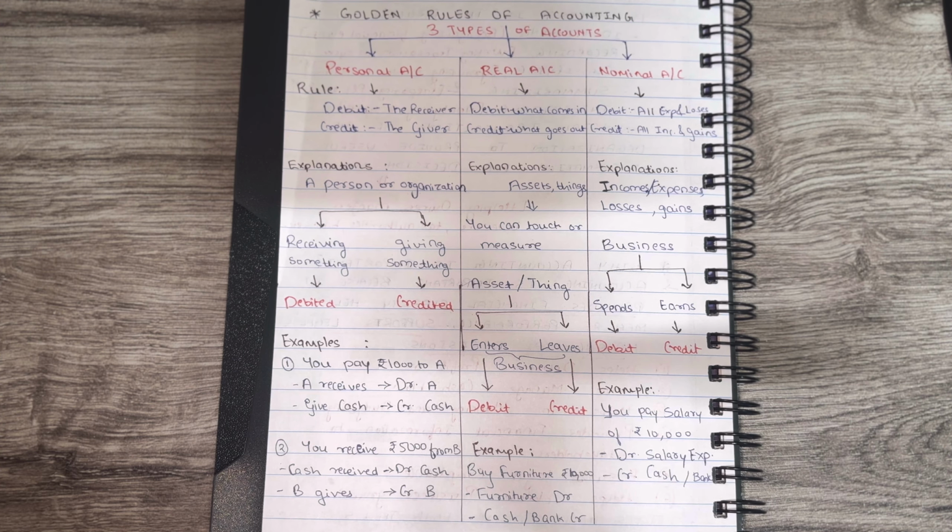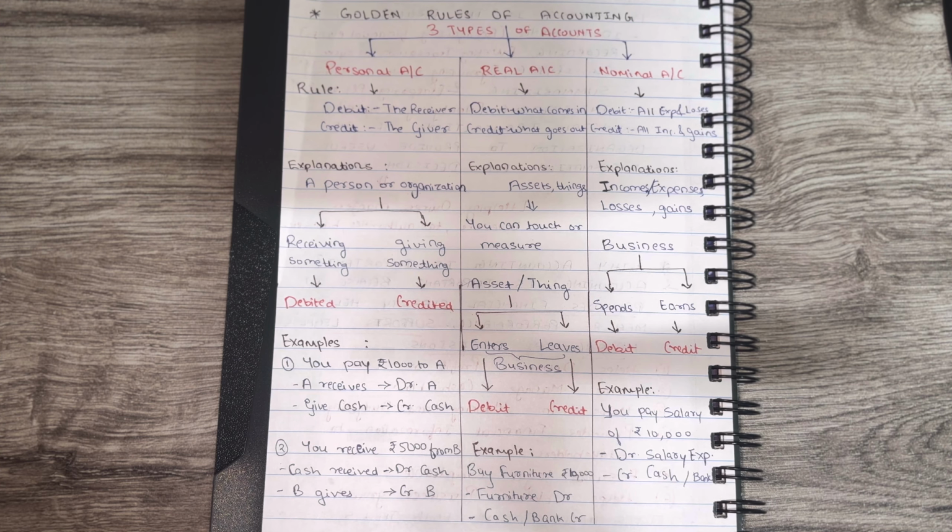Let's look at a few examples of personal account. So for example, you pay rupees 1000 to A. A receives. In this case, A is a person. So A receives, that is debit the receiver. So in this case, we'll debit A account, credit cash account. Now take a second example. You receive 5000 from B. So B is a person in this case. So B is giving. So credit the giver. B gives. So credit B, cash is debited.